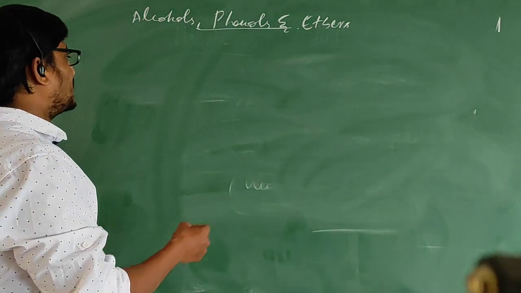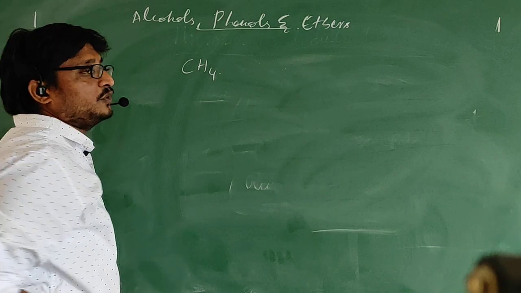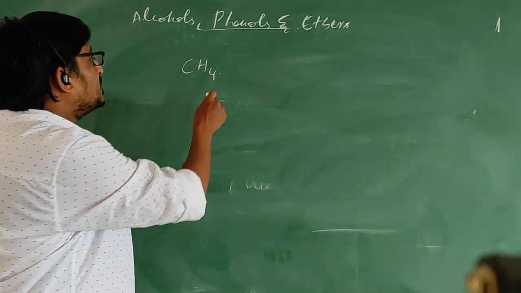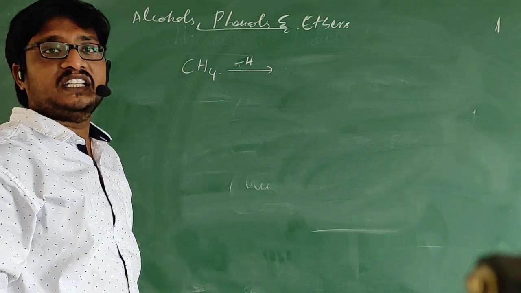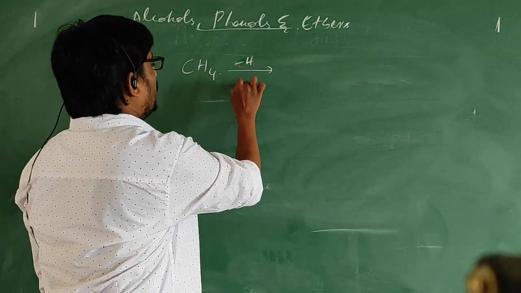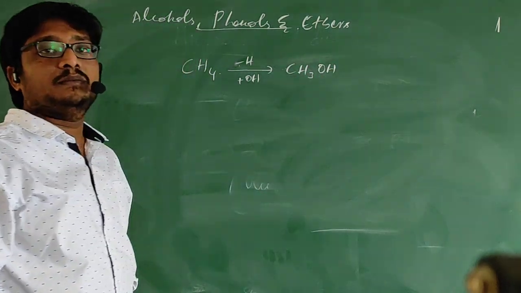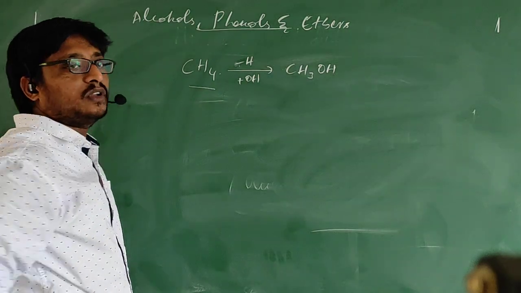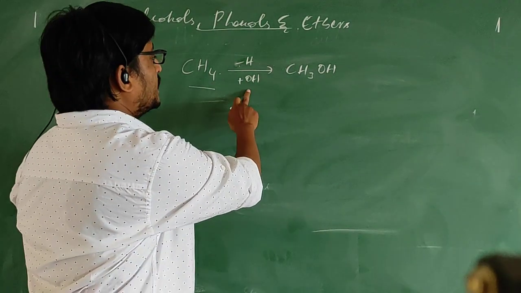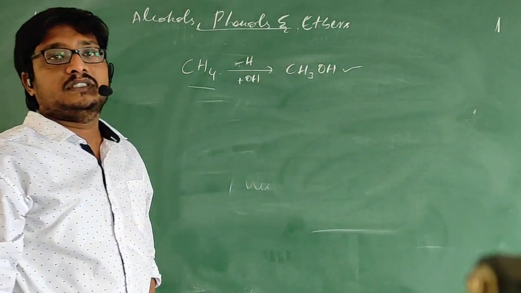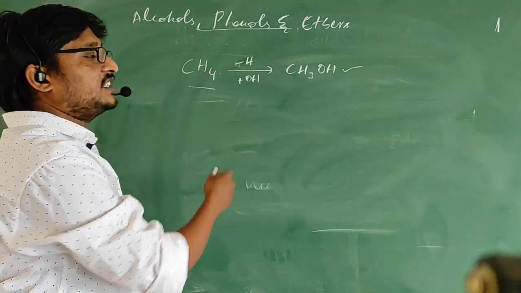Okay. When we consider a hydrocarbon, for example, let us consider CH4. When one of the hydrogens from this CH4 gets replaced by an OH group, then alcohols will be formed in this way. Simple thing. From the hydrocarbon, if one of the hydrogens gets substituted by the OH group, alcohols will get produced. This is from the aliphatic system. From the aliphatic systems, we are getting alcohols.